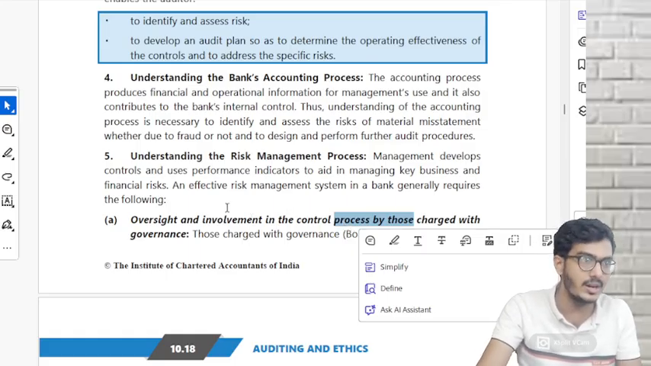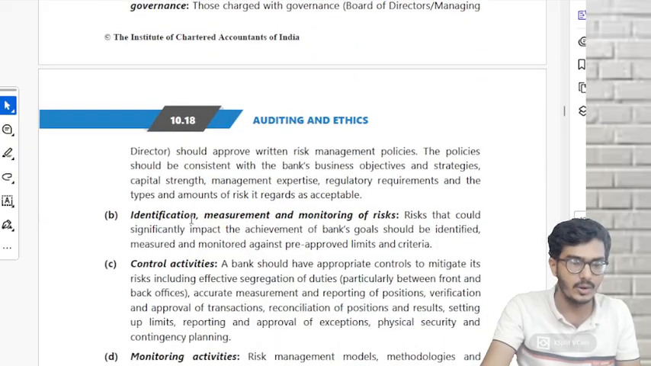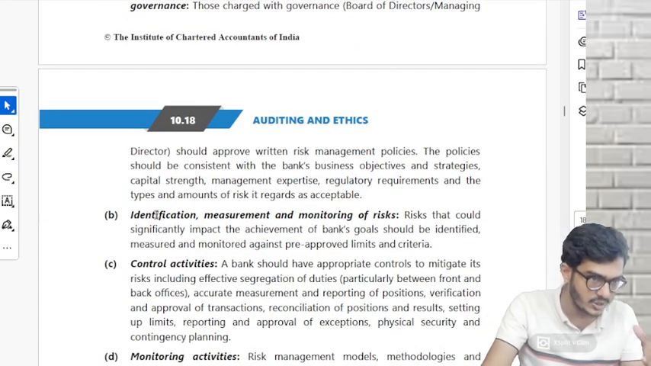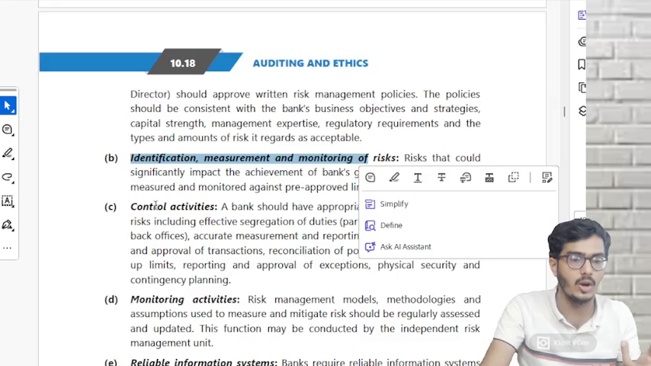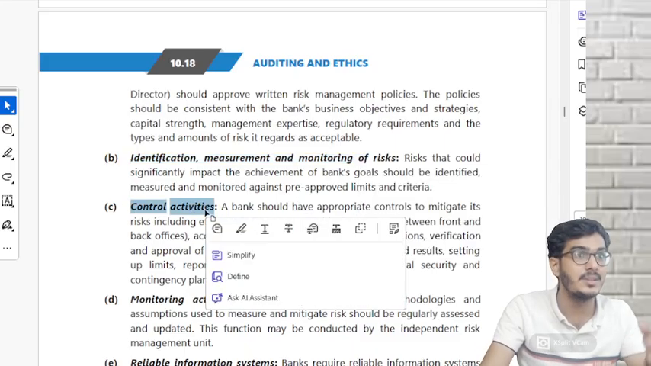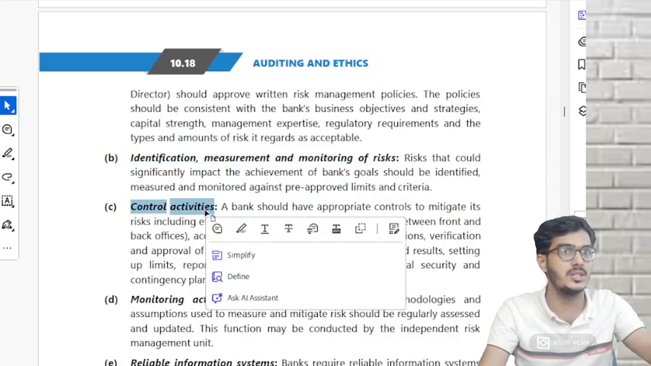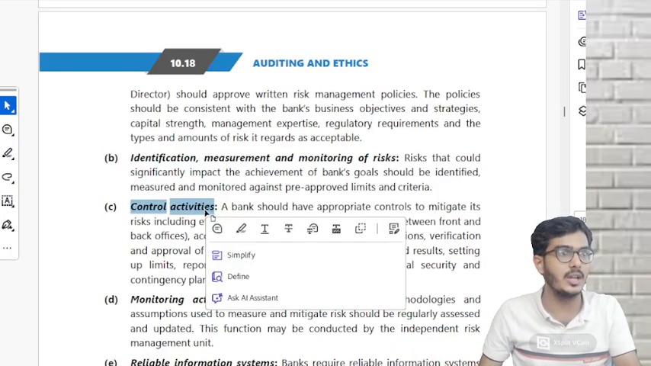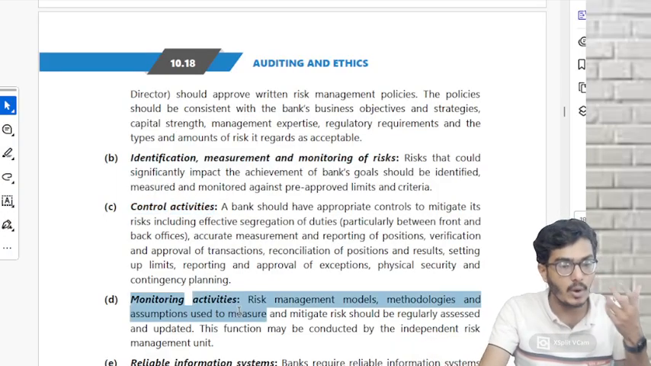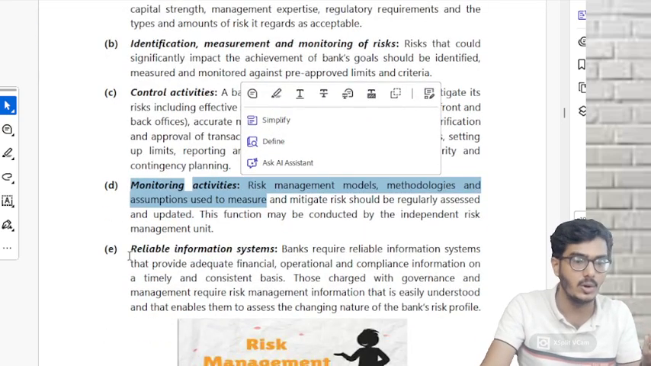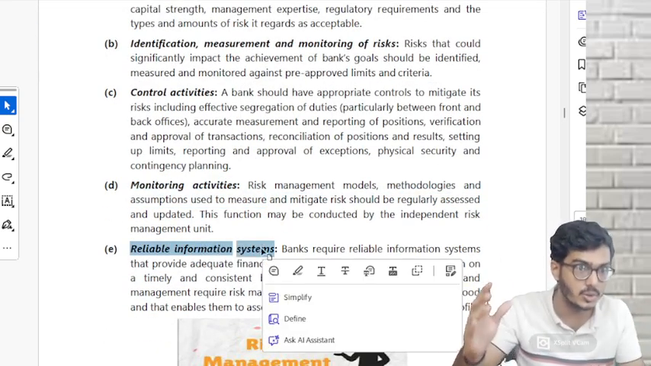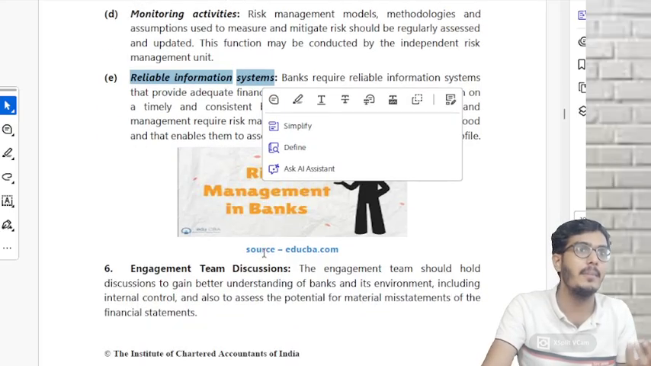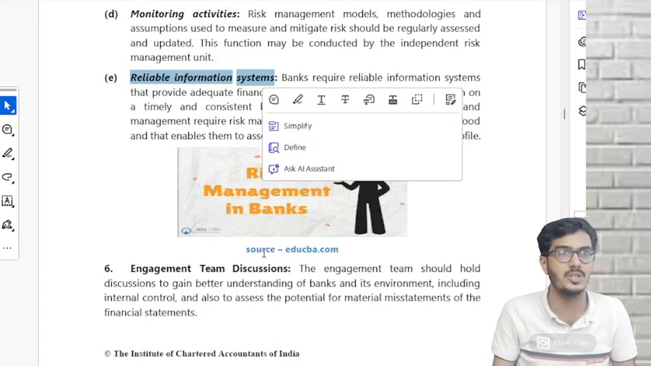TCWG, please be involved a little in implementing the controls. Whether the process which you have implemented is able to identify, measure and monitor the risk or not. Please have some control activities. That means actual internal controls, review procedures, segregation of duties, safeguarding of assets. Correct or not? Monitoring activities. Please monitor all those controls. And last, whatever information system, the technology which you are using, whether it is reliable or not, because your entire business is based on the information system.